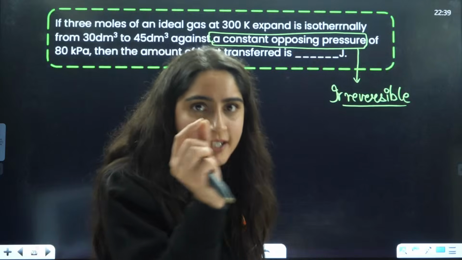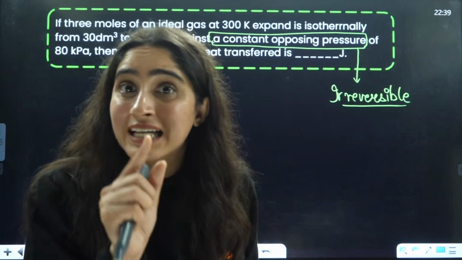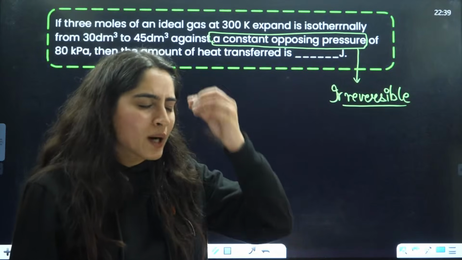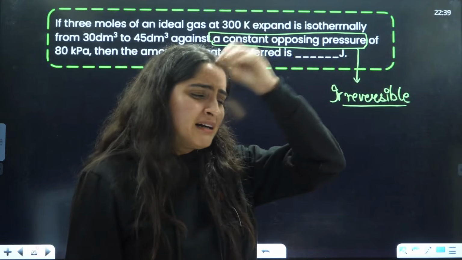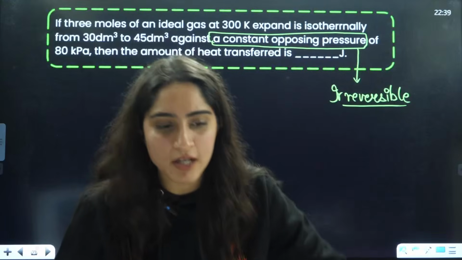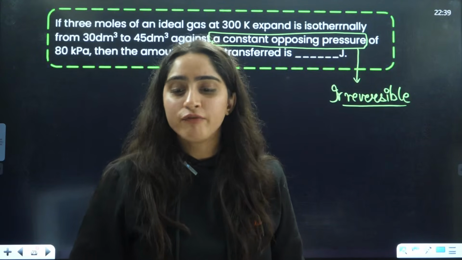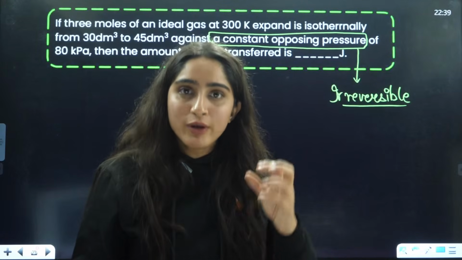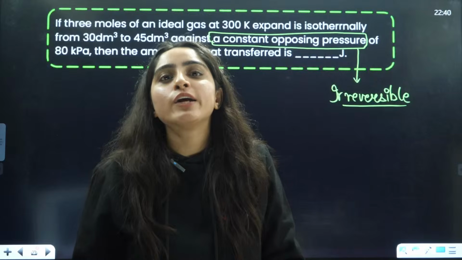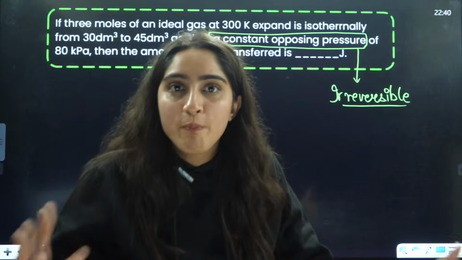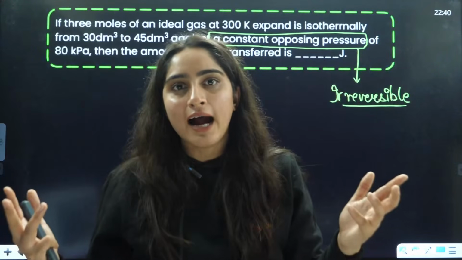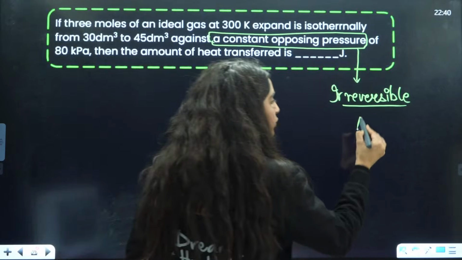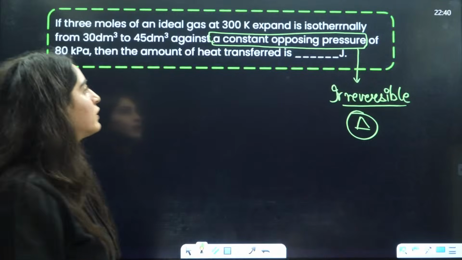Integration means small steps. When you have delta, that means a big step. So in an irreversible process, irreversible means whatever you have studied, you won't be able to recall it back. For example, if you take 10 minutes, ma'am, to study thermodynamics, will you remember anything? No. If you give it 3-4 hours, then definitely you will remember. So when you take a big chunk and study that, it will be irreversible. That means delta, a big part, we will do here. So the delta formula we will use here.